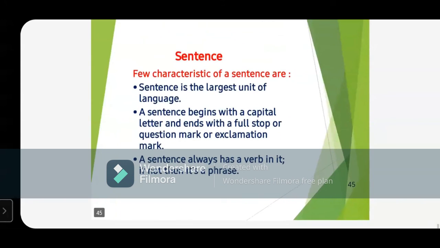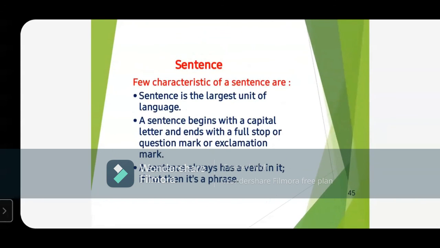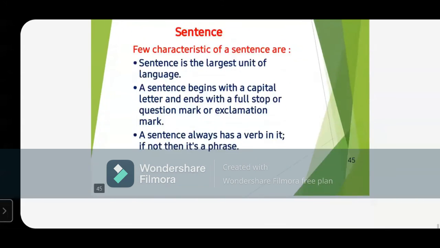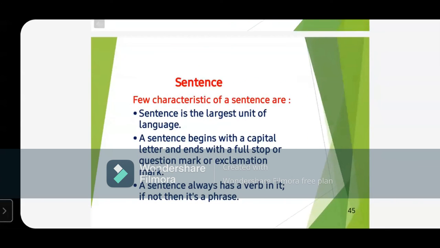Okay, so these are few characteristics of a sentence. Sentences are the largest unit of language. A sentence always begins with a capital letter and it ends with a full stop, question mark or exclamation mark. हमेशा last में कोई ना कोई punctuation mark आएगा ही आएगा. And sentence always has a verb in it. Yes, the basic requirement of a sentence is subject plus verb. Subject एक बार के लिए आप उसे hide भी कर सकते हैं, but without verb, no sentence is possible.